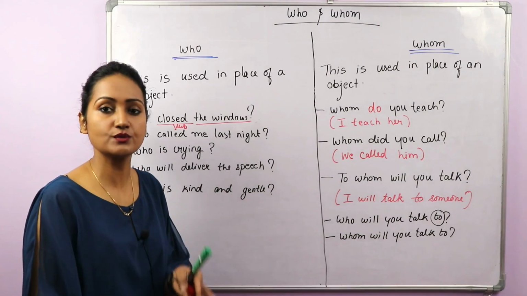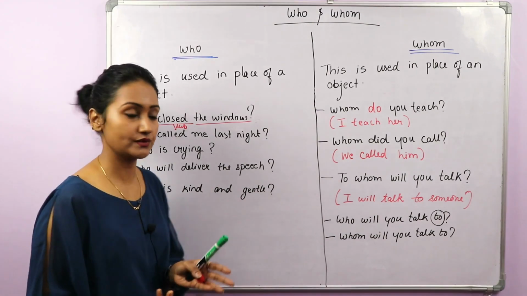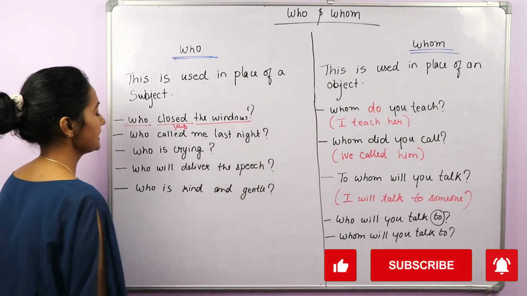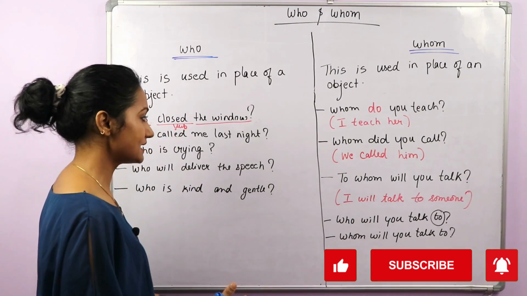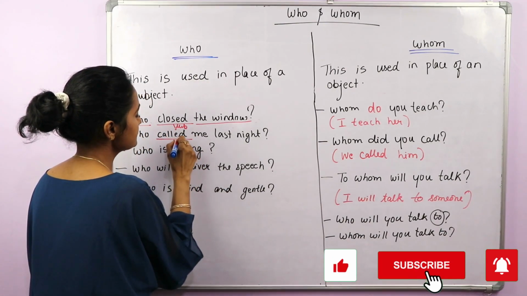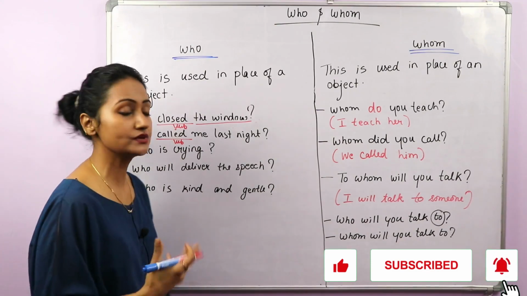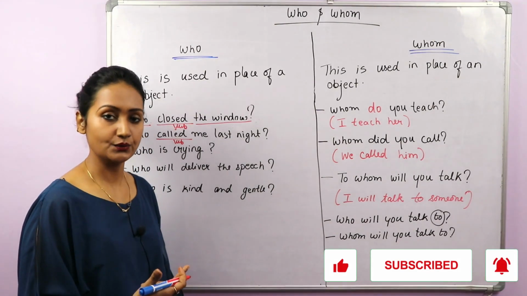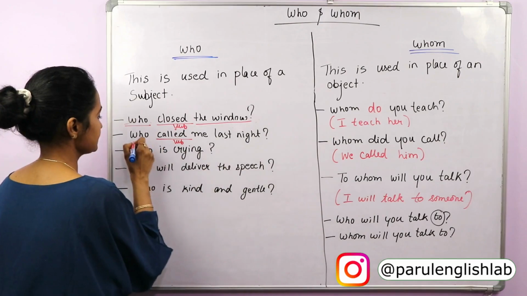Someone closed the window, so who closed the window? Next is who called me last night. So again, call is the verb and we want to know who is the doer of this action.